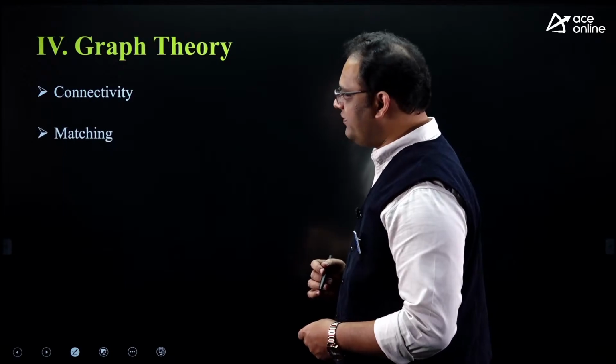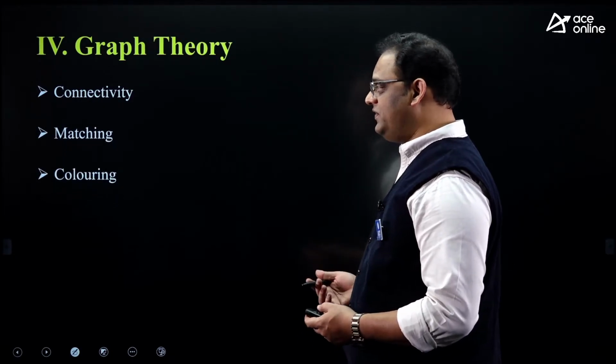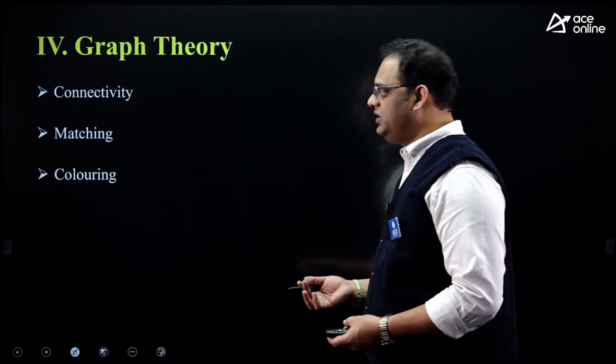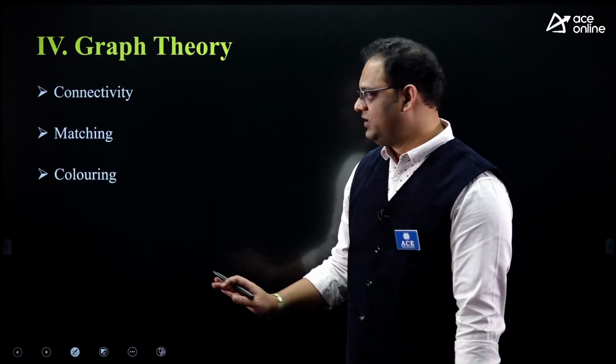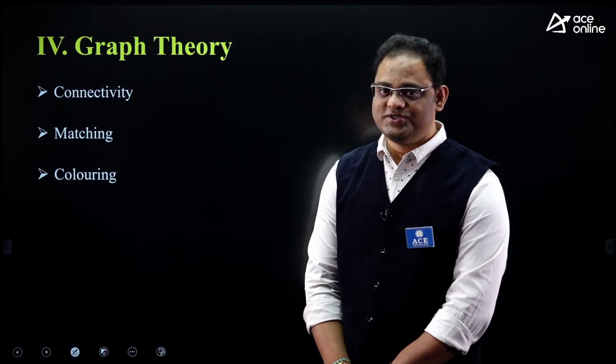And coming to graph theory, in our GATE syllabus it seems to be just three concepts: matching, coloring, connectivity, but the actual scenario is different.